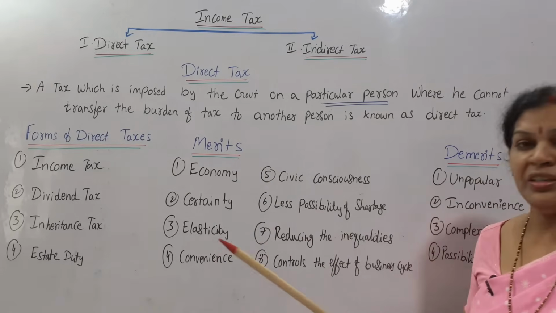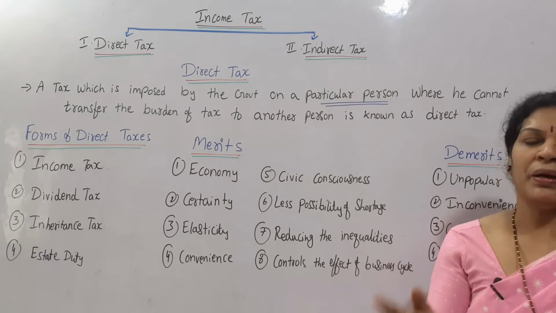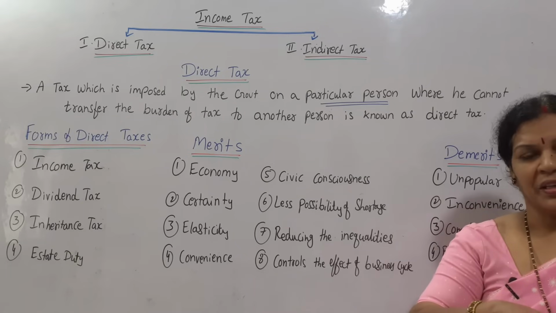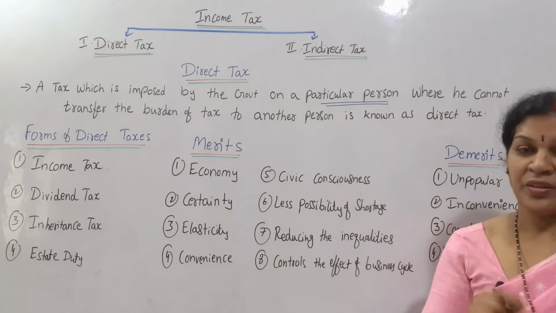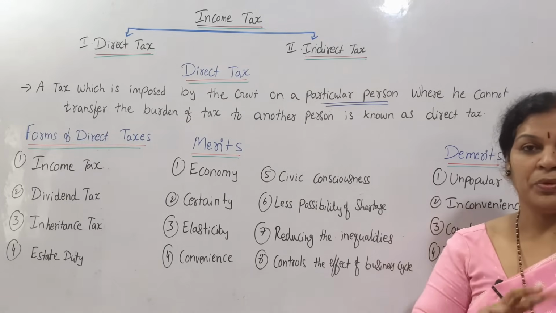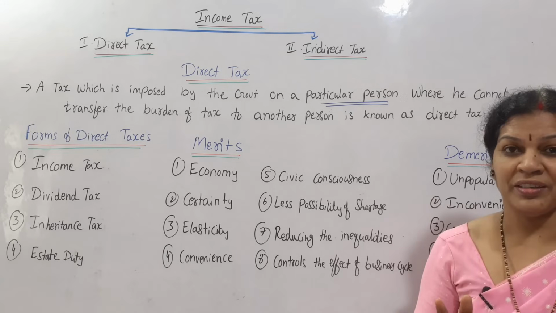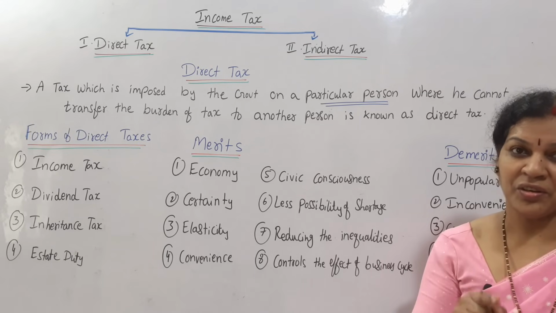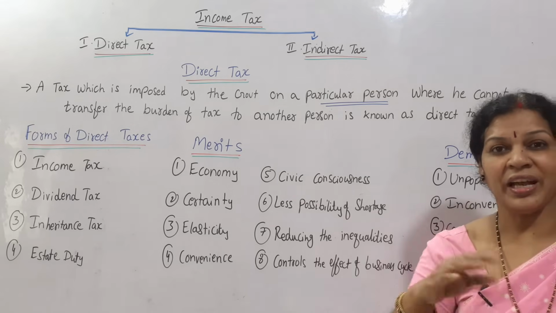Next one is convenience. Paying income tax is convenient for both the parties, the assessee, the person who has to pay the tax, and also the government. There is no third party. Direct tax is charged on the person directly, so he has to pay the tax.